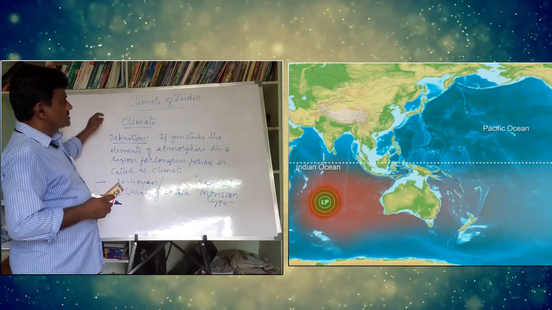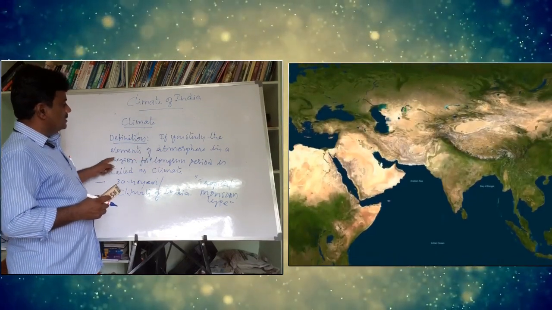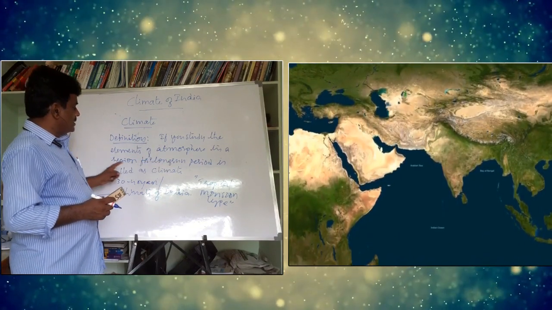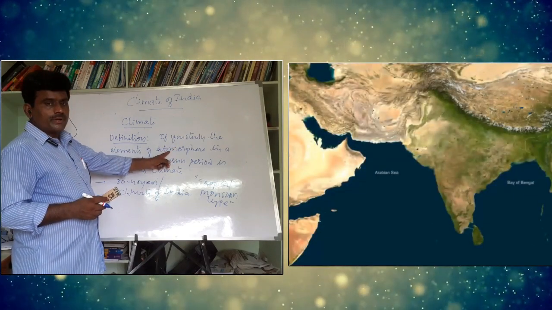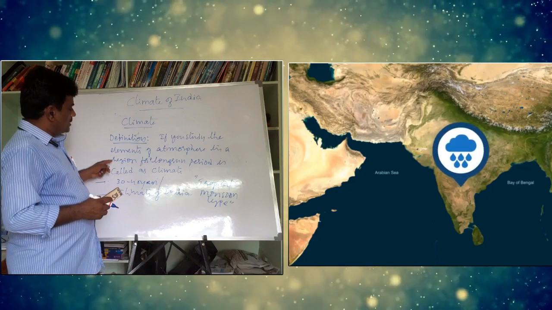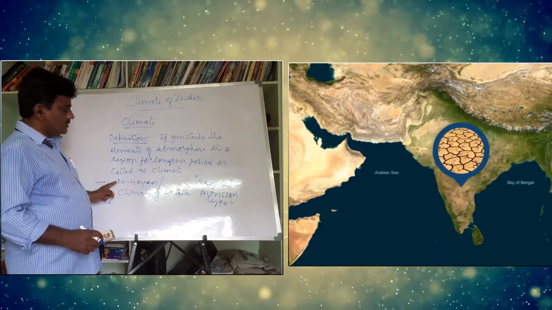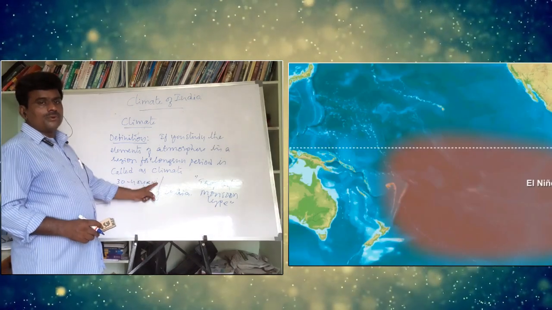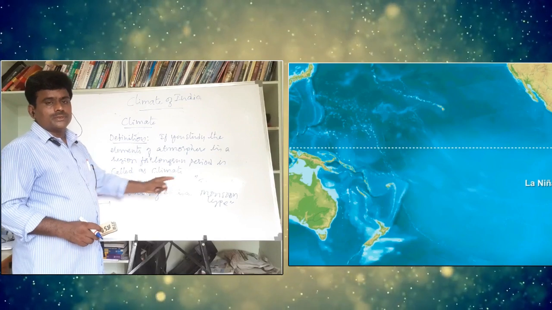So once again, look at this climate. If you study the elements of atmosphere in a region for a long run period, it is called climate. We discussed earlier what the elements of atmosphere are, and they will be studied for a long run period. What is that period? 30 to 40 years. Only then can we come to a conclusion regarding the climate of a region.